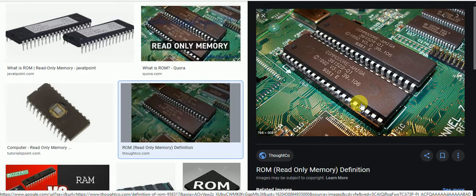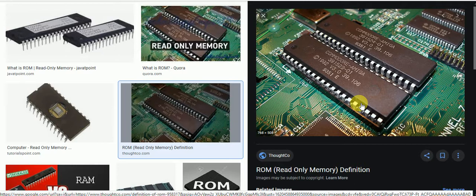We have already discussed RAM and ROM in the last class, and now I repeat. The types of ROM are PROM, that means programmable read-only memory. The chip can be programmed to store information. Once programmed, the recorded information cannot be erased and the chip cannot be reprogrammed.